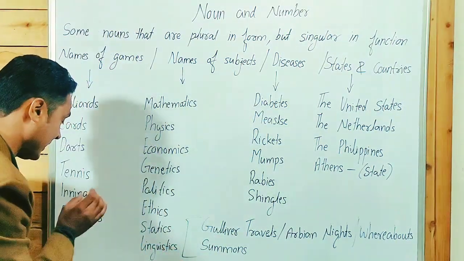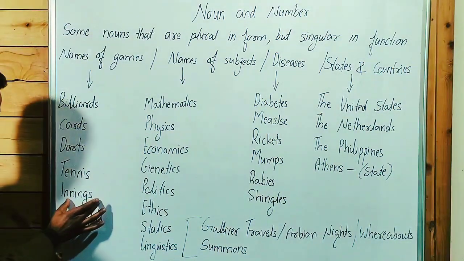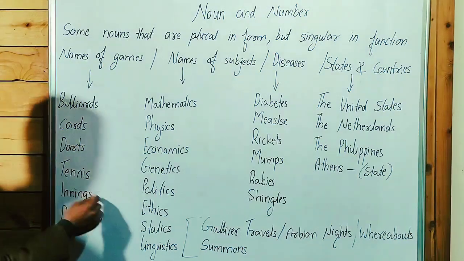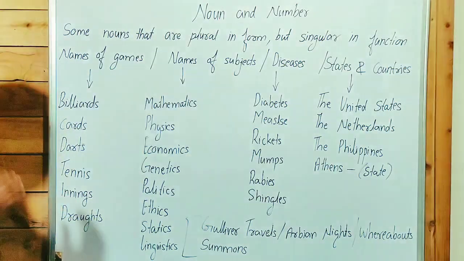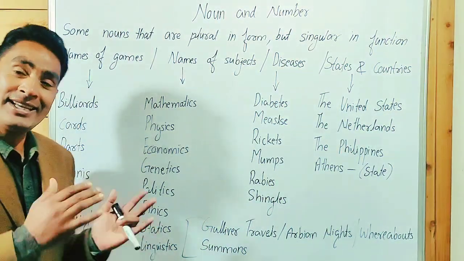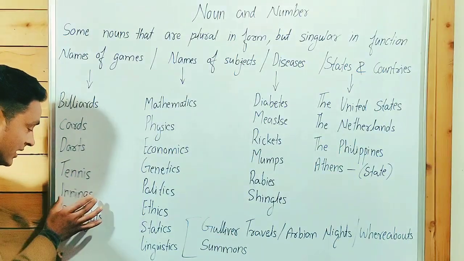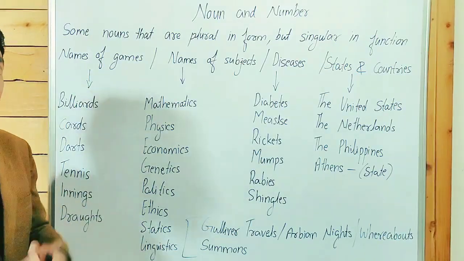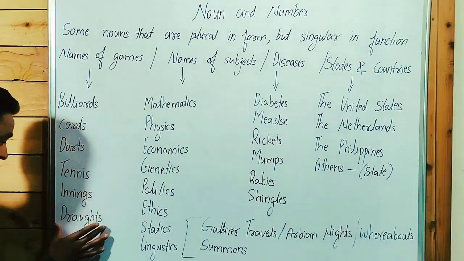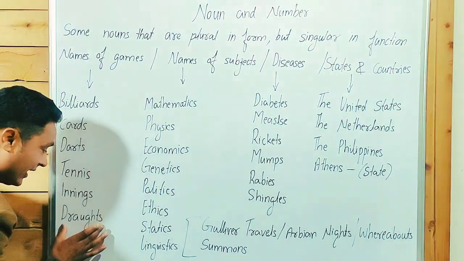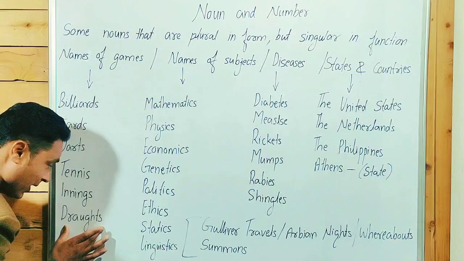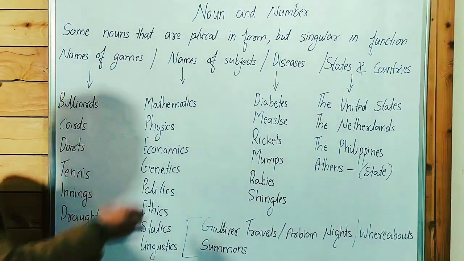Okay, we have to add es at the end of the word. Innings, I-N-N-I-N-G-S-E-S. "Innings is" singular, okay, not "innings". "Innings is" singular, "innings es" is plural. Droughts, plural in form but singular in function.